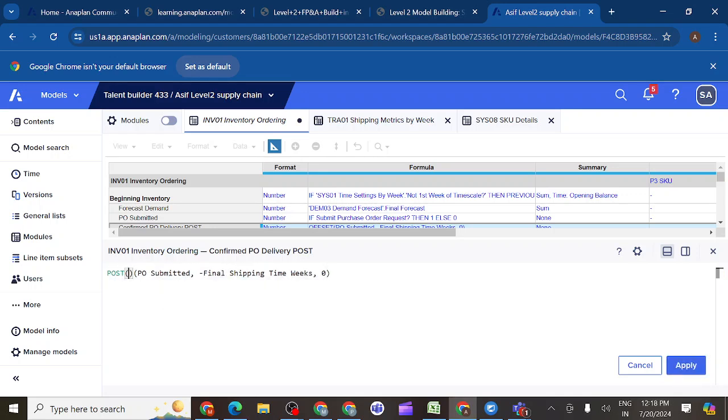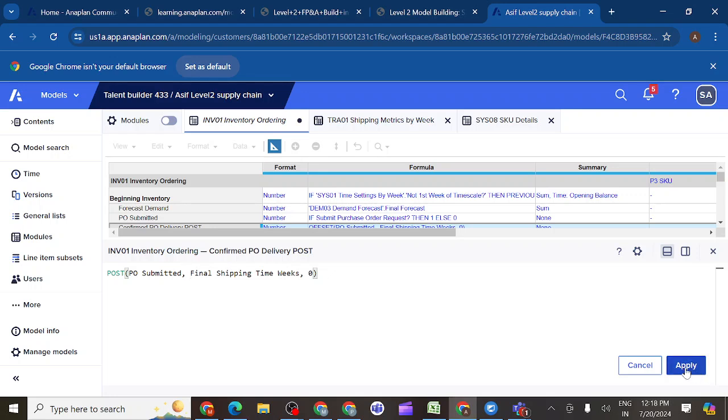POST function I will write. And one more thing, I should remove the minus here whenever I write the POST function. So this is the syntax for it. We were pulling the data before, now we are pushing the data. So that is the reason I need to remove this minus as well.